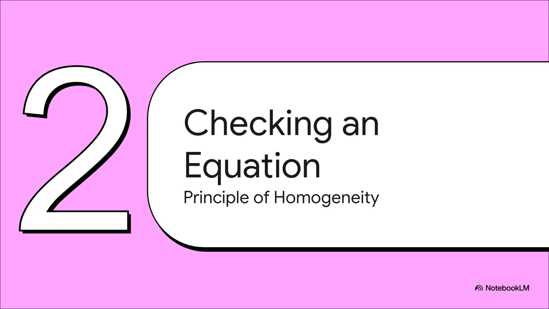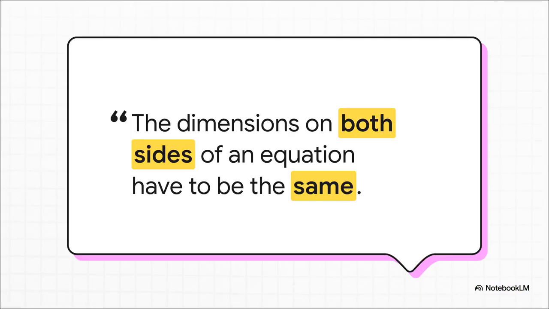This is where we get to use our first big rule to make sure an equation actually makes any logical sense. This brings us to the absolute heart of the whole thing, the principle of homogeneity. It sounds fancy, but it's really just a formal way of saying you can't add apples and oranges. You can't add a distance to a temperature and expect a meaningful answer. For an equation to be valid, every single piece of it, every term, has to have the exact same dimensions.